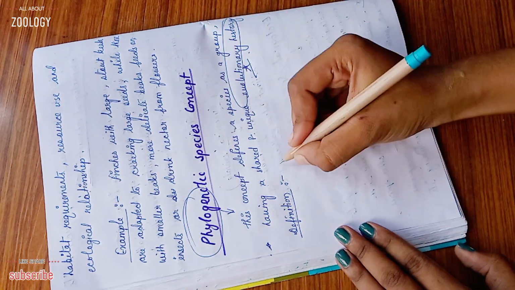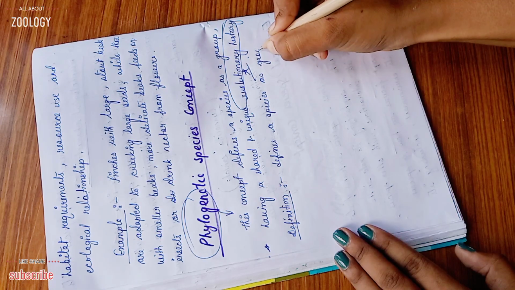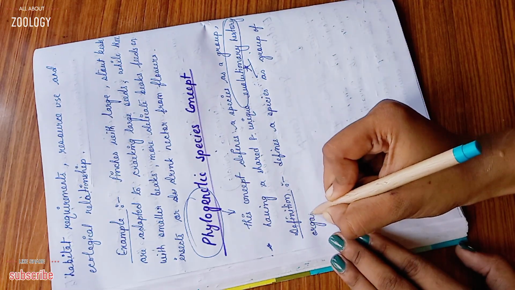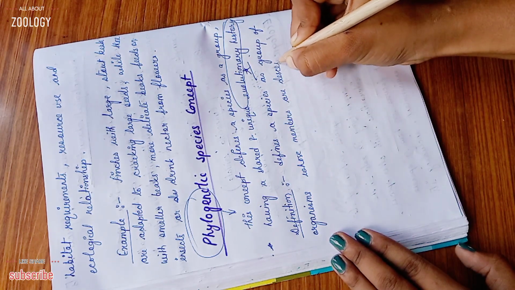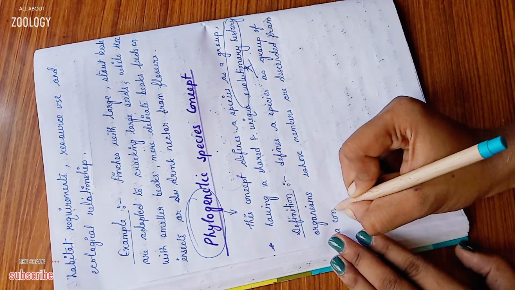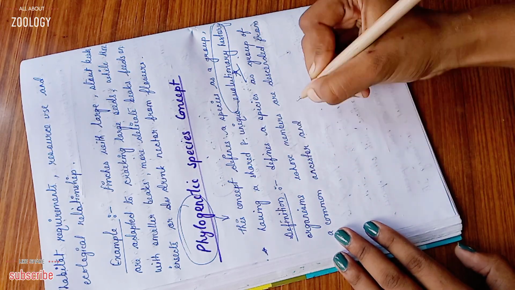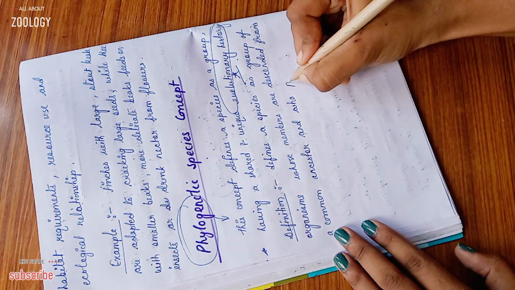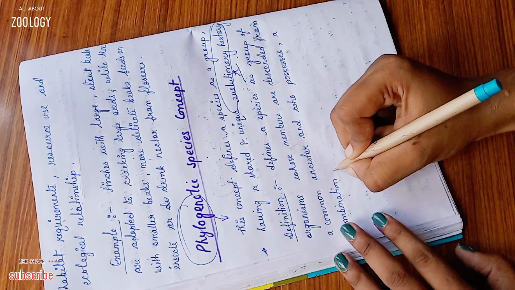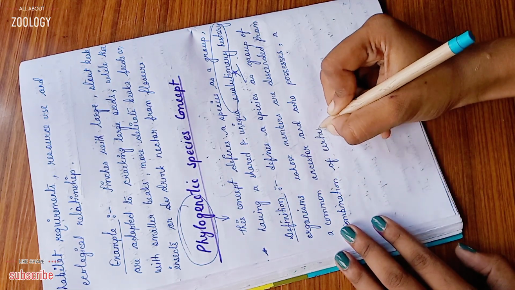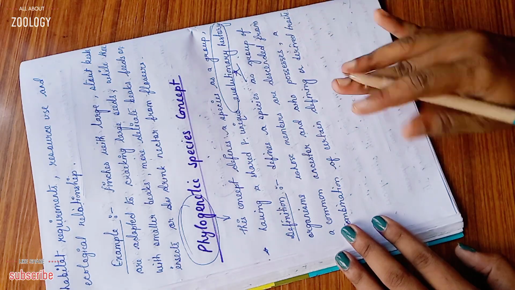So, the phylogenetic species concept defines a species as a group of organisms whose members are descended from a common ancestor, and who possess a combination of certain defining or derived traits.